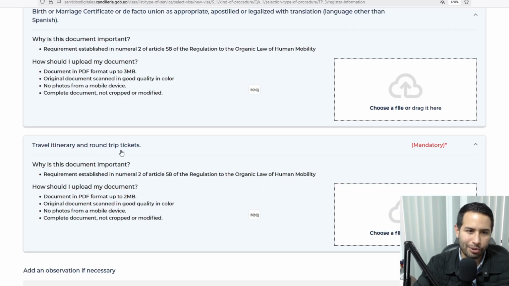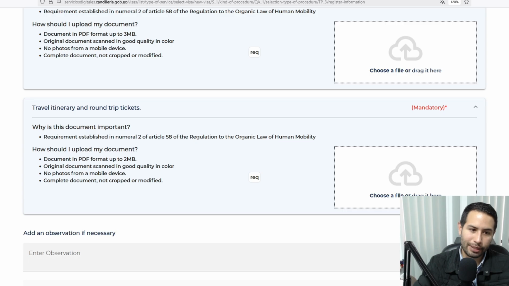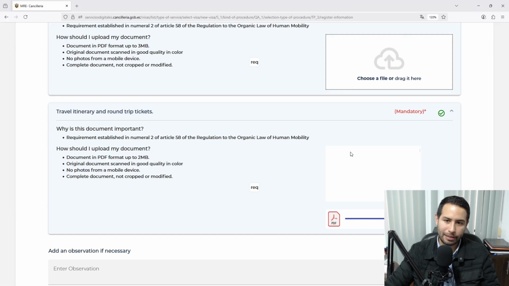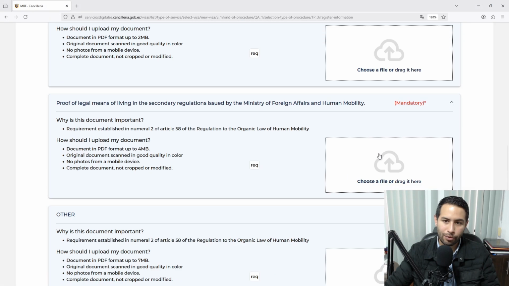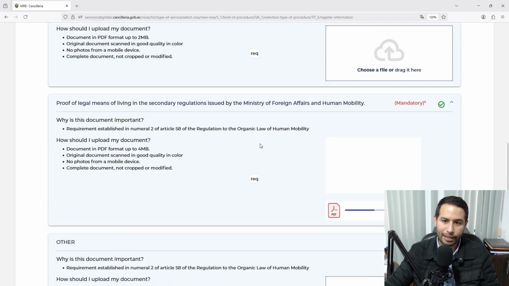Travel itinerary and round-trip tickets. Mandatory, as you see here. Remember, travel itinerary and round-trip tickets have to be combined. You write the itinerary detail, or if you have a tour already prepaid, you upload that, and you have to combine that with the flight tickets. After you upload that, let's say these itinerary and flight tickets, and proof of legal means, that's the bank statement.